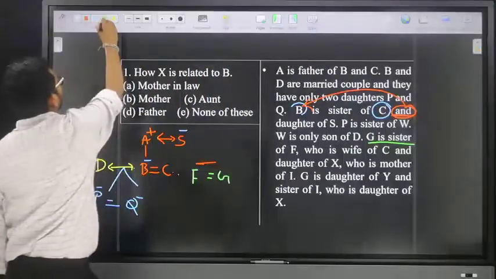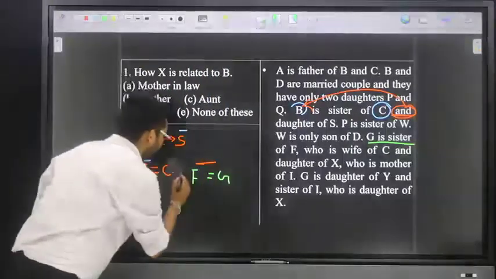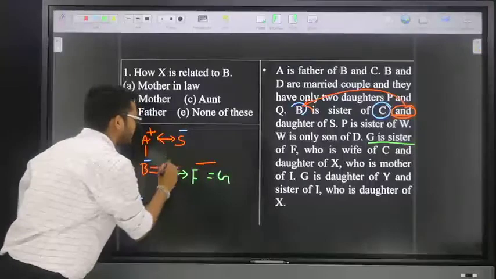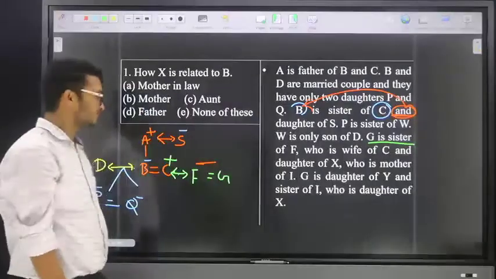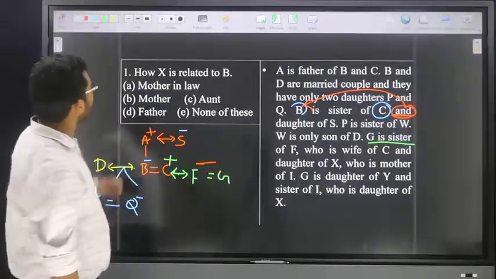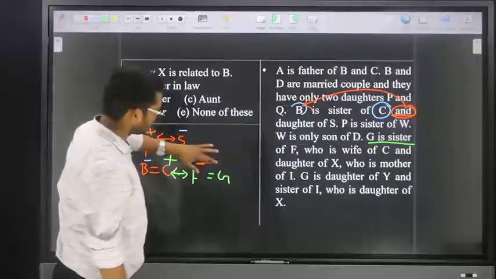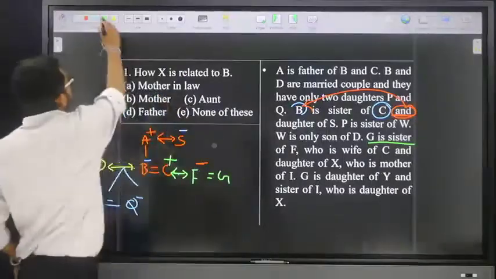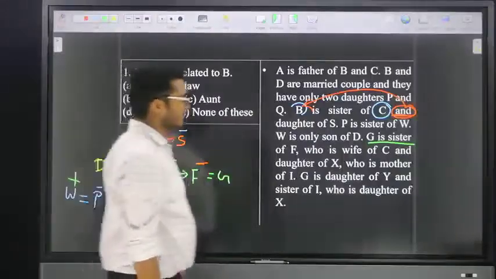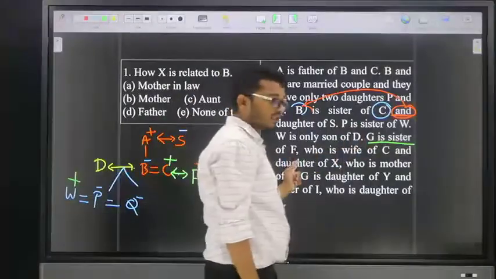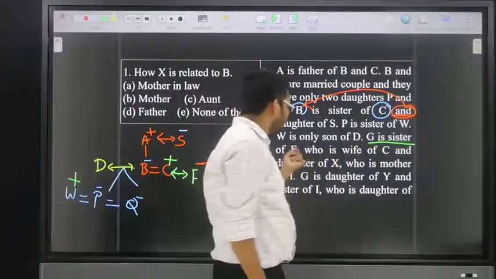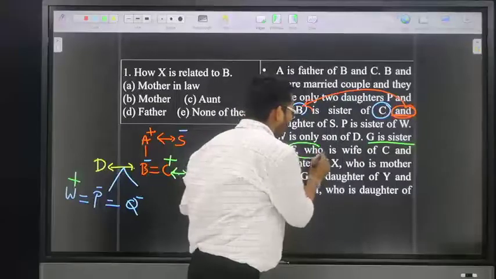F is the wife of C. That means here C is male. Next point: G is the sister of F, completed. Next, who is the wife of C? F is the wife of C.